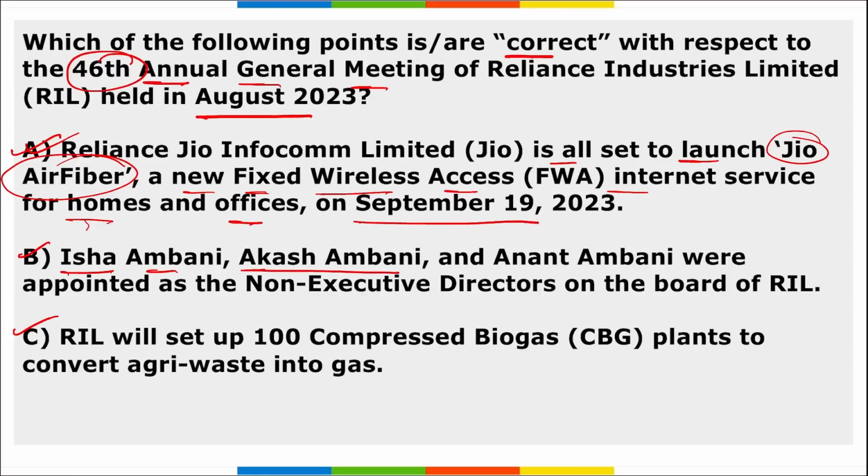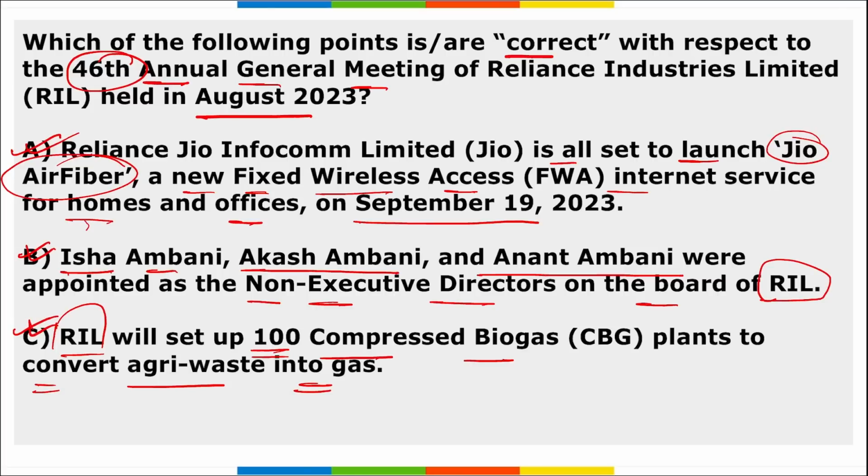Isha Ambani, Akash Ambani and Anant Ambani were appointed as the non-executive directors on the board of RIL. So yes, and RIL will set up 100 compressed biogas plants to convert agri-waste into gas. So yes, option 3 is also correctly mentioned here. Also, Reliance has become India's largest bio-energy producer.